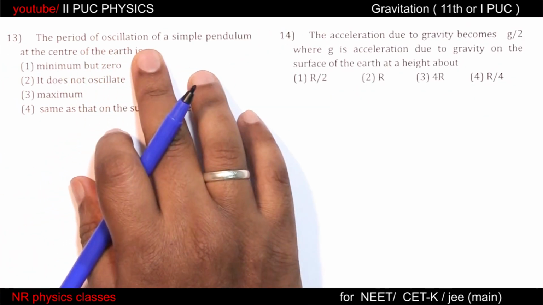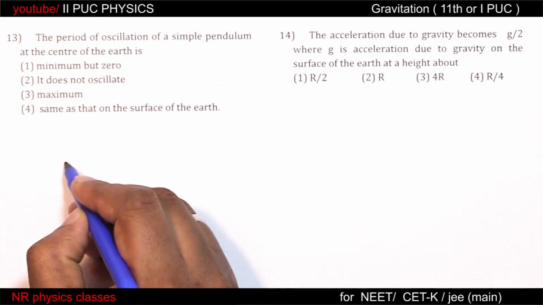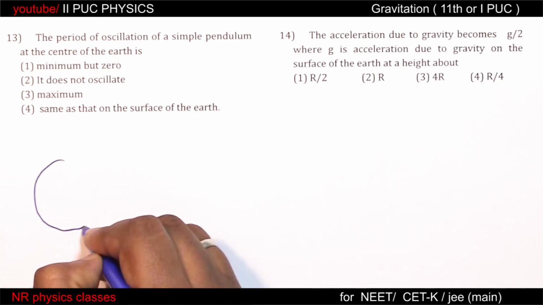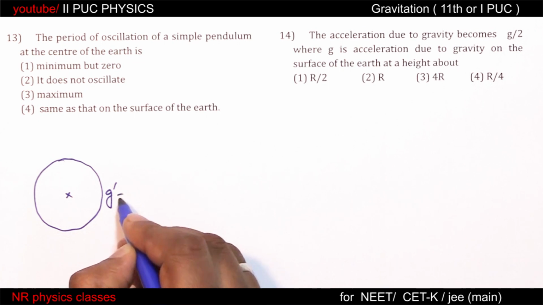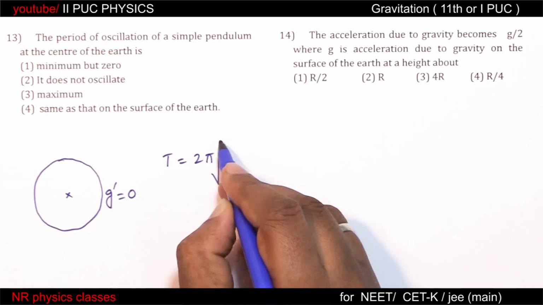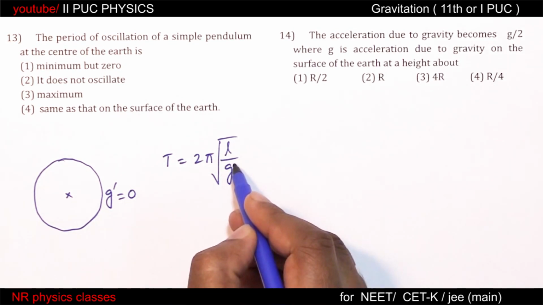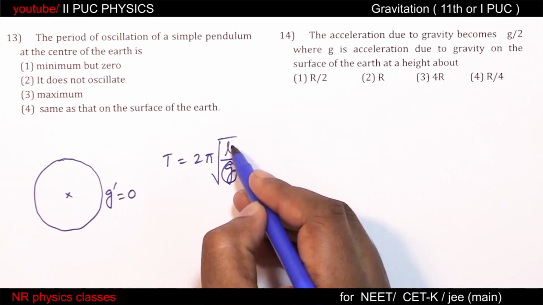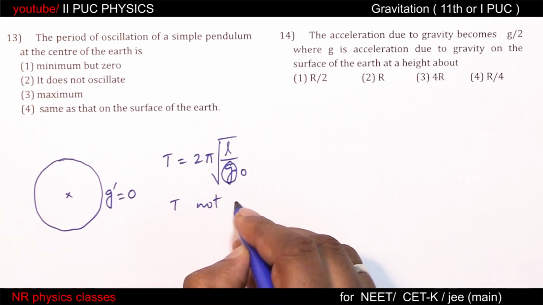The period of oscillation of a simple pendulum at the center of the earth is: at the center of the earth, acceleration due to gravity is 0 and time period is given by 2 pi root L by g. If this acceleration is 0, some number by 0 is not defined, so T is not defined.